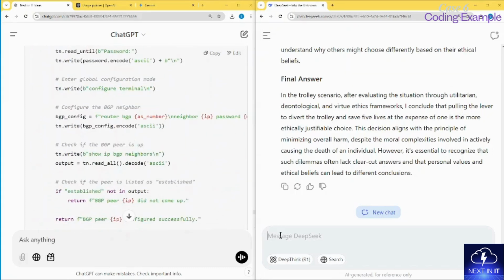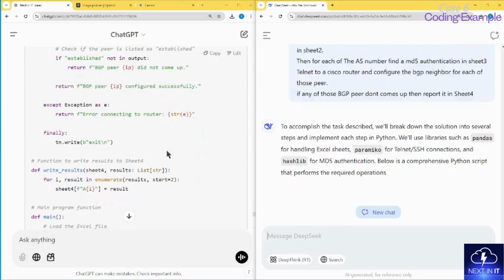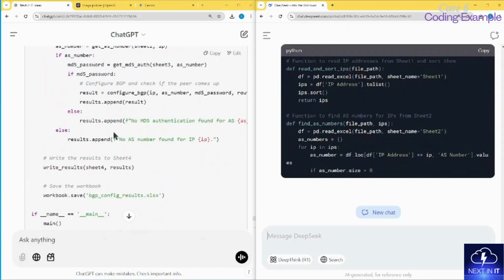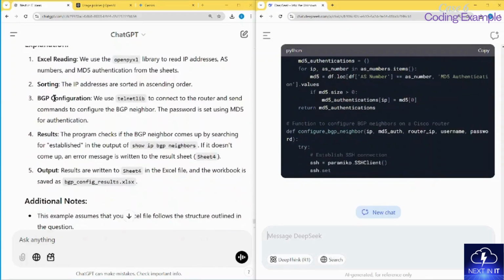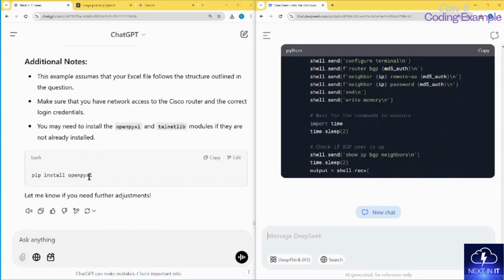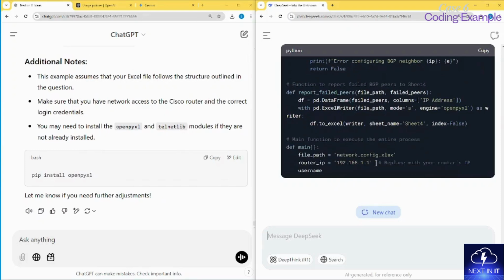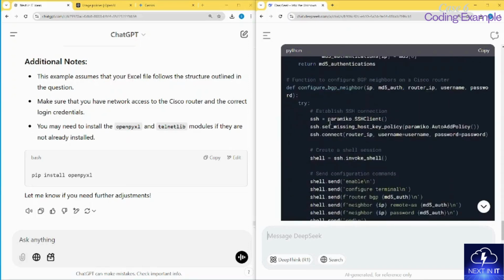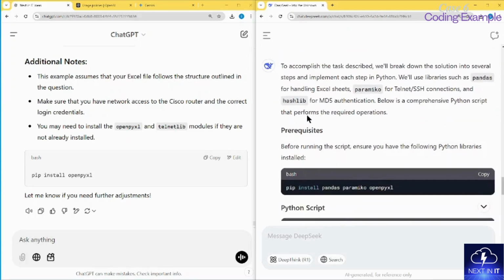So I will put the same problem over here, and then I will give you a summary of which one I feel is more functional and working properly, right? We see all the code here, for 4 sheets. The results are put in sheet 4. Then it's also explaining the code, which is very nice. Because I'm trying to put the source in the Excel file, it's asking me to install openpyxl. Now ChatGPT is done, but on my right-hand side I have DeepSeek, which is still busy.